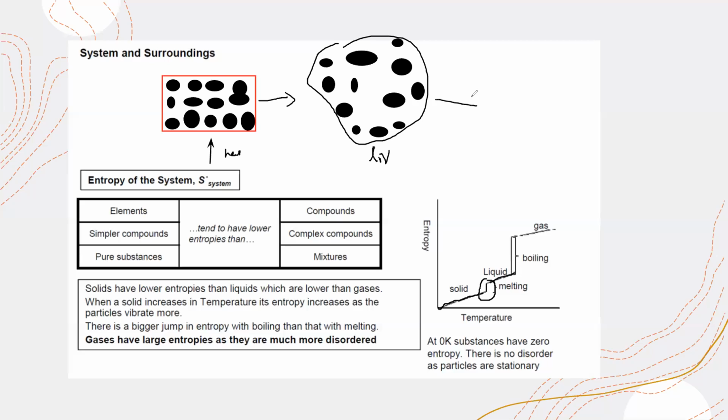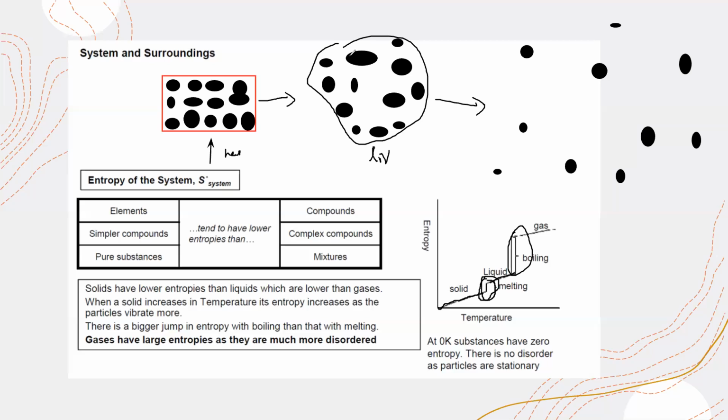But once the liquid reaches its boiling point, there will be a greater change in state, and in gases the particles are moving faster and there is more random movement. That's why, when a substance changes state from liquid to gas, there's a greater change in entropy as compared to a solid changing into liquid. When a solid changes into liquid, there's a small change in entropy.